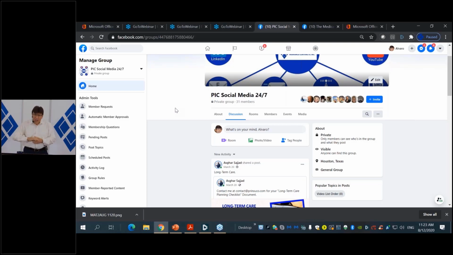Then you need to learn how to upload something. Then you need to watch it. Then you need to make adjustments. So again, the PIC Social Media 24/7 closed group within Facebook: you can become a member of that group, and you can upload your 10 videos there. Nobody's going to be watching them but you and obviously the other people inside the group. Basically, nobody has time to look at other people's videos unless you really want to learn some additional things or be very critical about something. But this is for you to learn how to do videos.